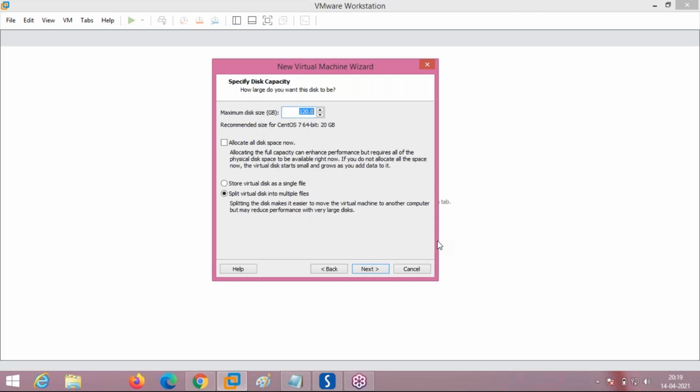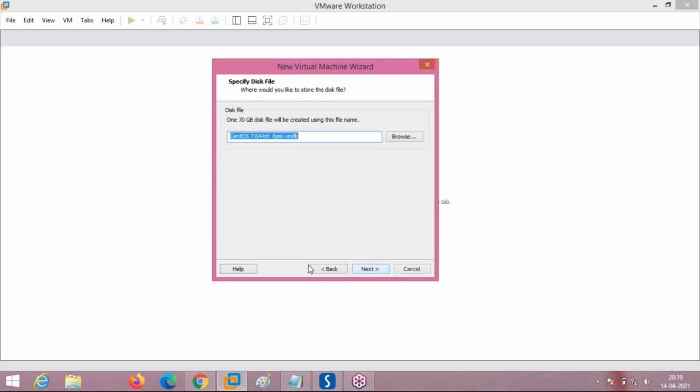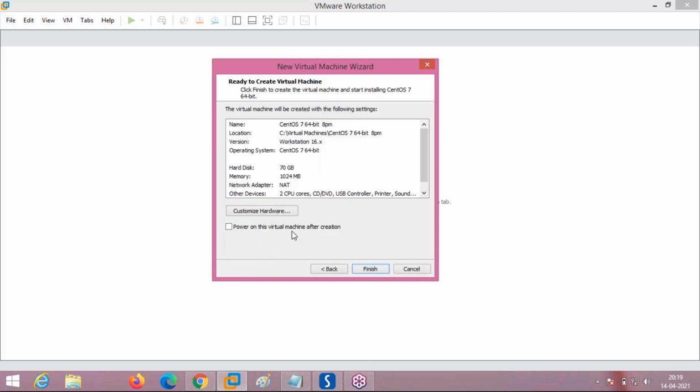It doesn't mean you must always give 120. You can give anything from a minimum of 40 GB. For your users, I'm giving you something around 70, so this is 70 GB. Store as a single file, press next. This is the setup file which is going to be created. VMDK is the virtual machine disk file. Just press finish.